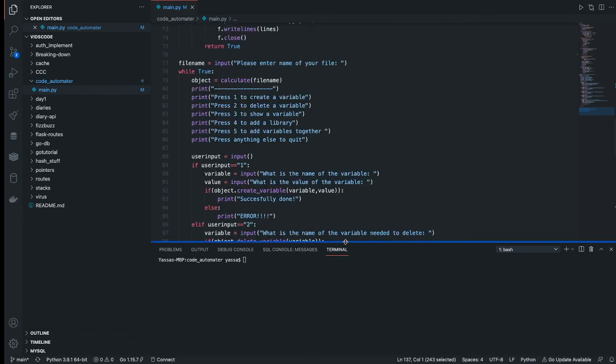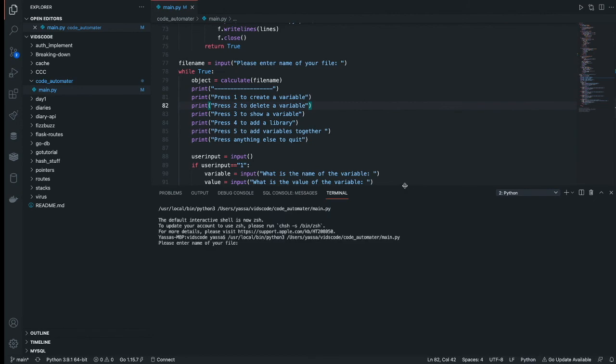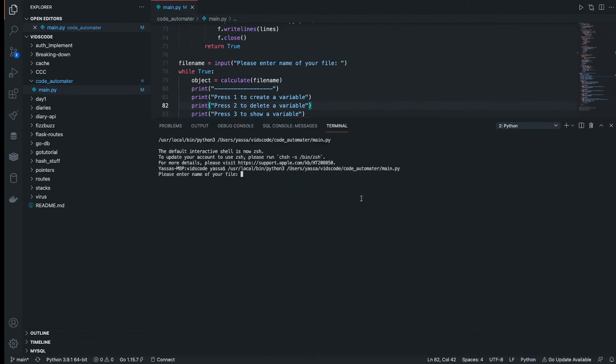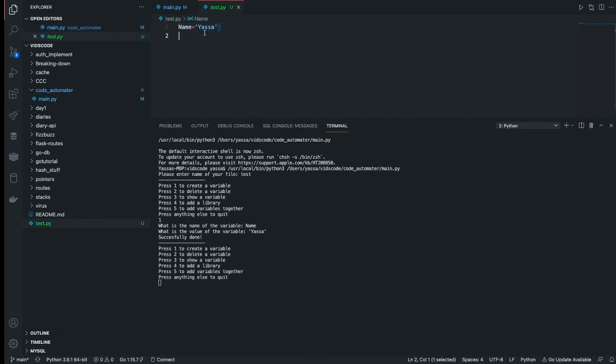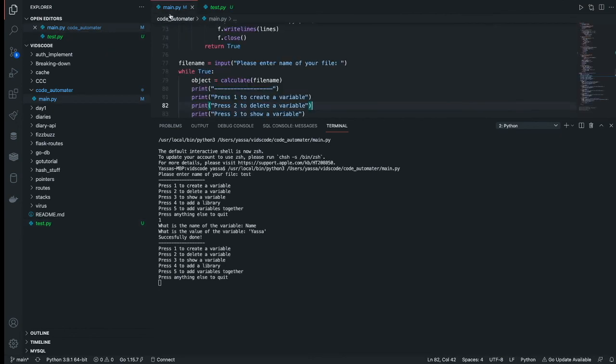Okay, so let's just get this thing started. Run the Python file in terminal. First thing we're going to do is write the name of our file. I'll just call it test. Okay, we'll just create a variable. The variable will be called name, and the value of the variable is just going to be Yassa. Did that work? Yes, it worked. So now we've officially written Python code without writing any actual code.